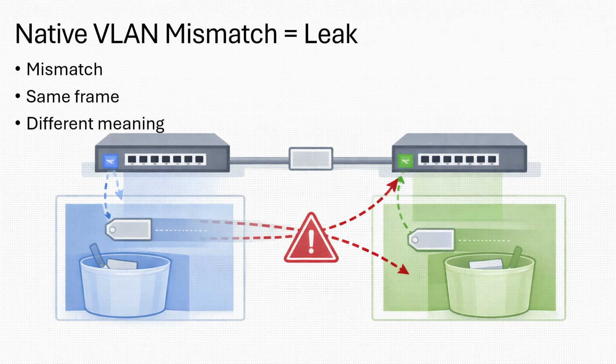But what happens? Traffic leaks between VLANs unintentionally. Not because of hacking, not because of a bug, because default meaning wasn't consistent. This is why trunks must be conceptually consistent on both sides.